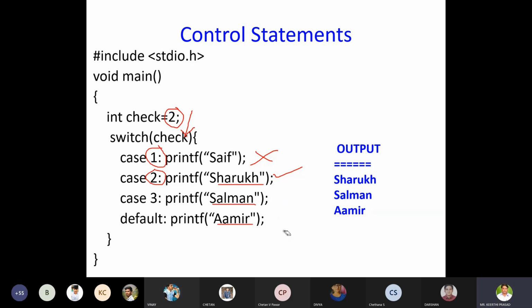Yes, sir. Now, what is the use of default? Now tell me, if suppose the value of check is, instead of 2, it is 4. What result can you expect from this?